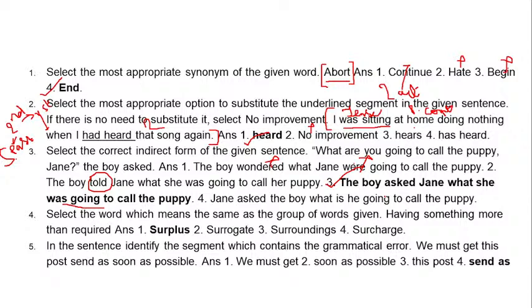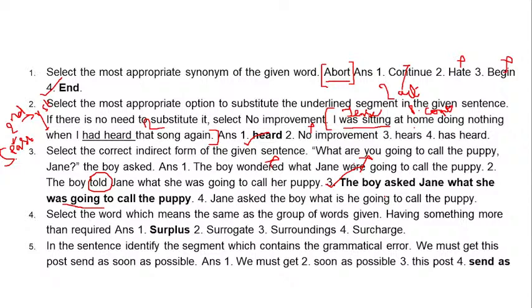Right. Number 4 is, select the word which means the same as the group of words given: having something more than required. So this is a one word substitution question, and with one word substitutions, always remember, you have to know the meanings of as many words as you can. Read up and know their meaning, so that you can replace it. Having something more than required.